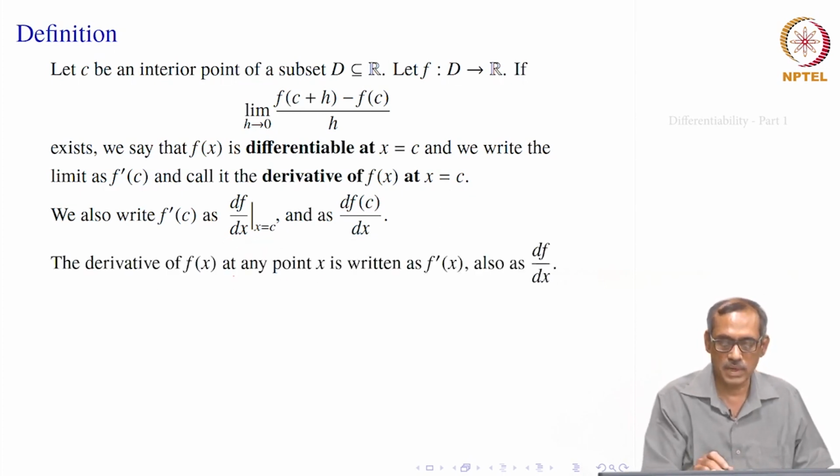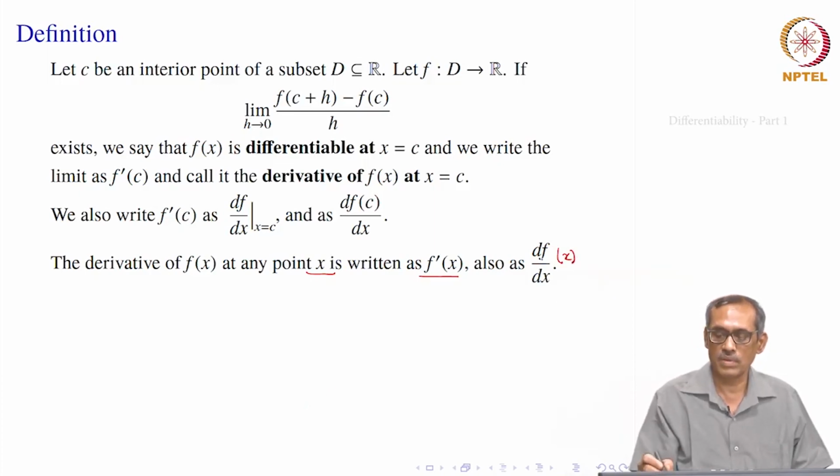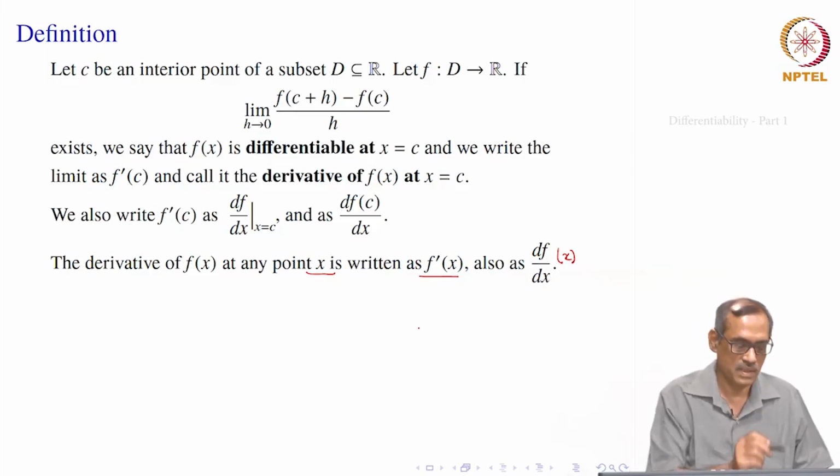Now, for one point c we have defined the derivative. So, now we vary c over all the interior points of D. At all those points we will write f prime x, as usual, and we forget that c, just assuming that it is as if at x. So, we will just write df by dx or f prime x, that is just a notation.